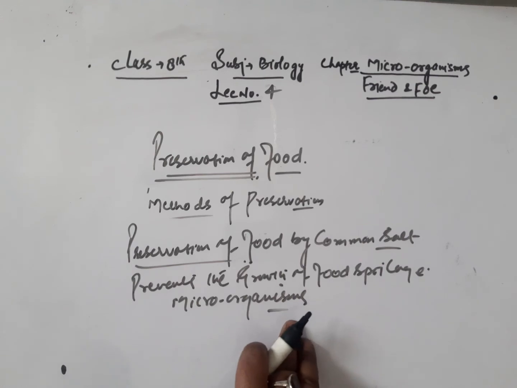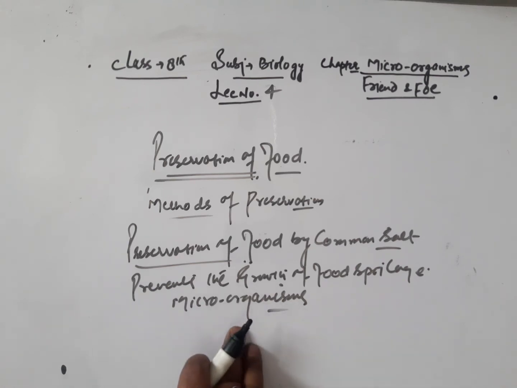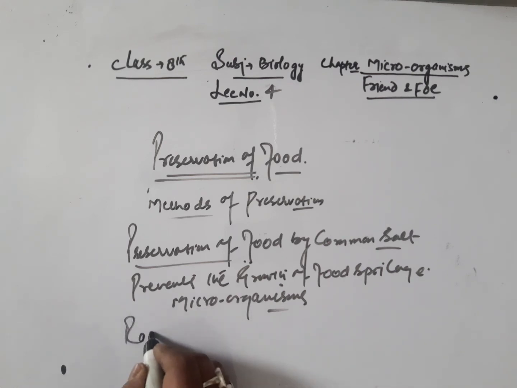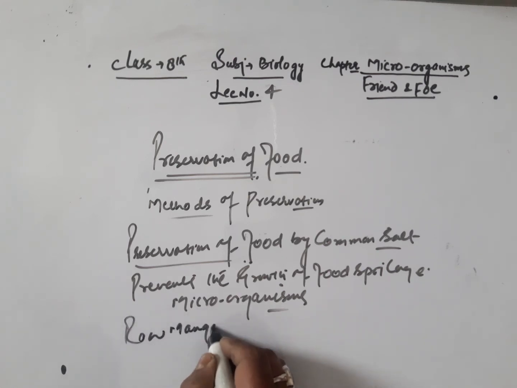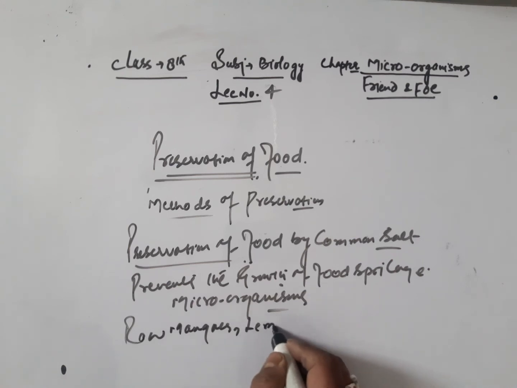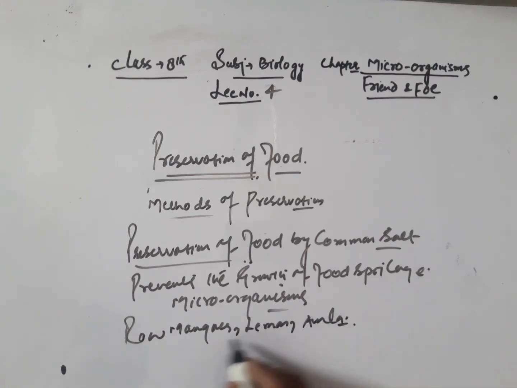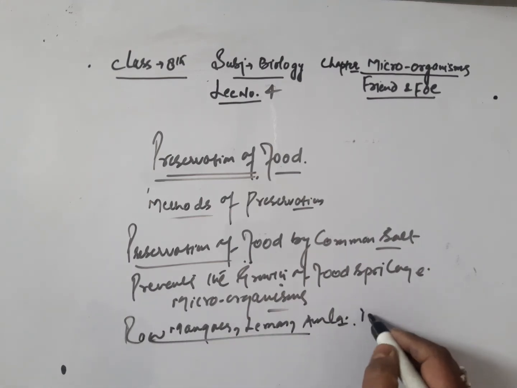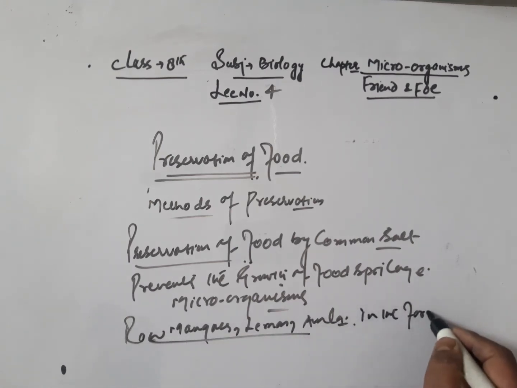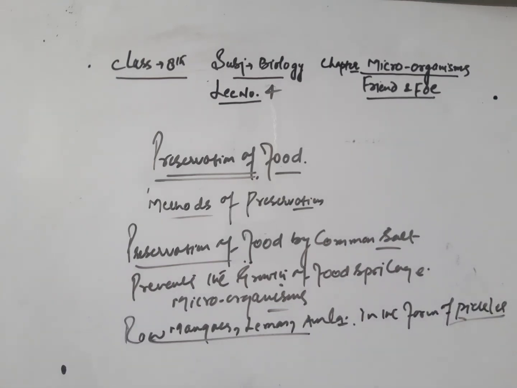Common salt has been used to preserve meat and fish for ages. Nowadays, common salt is used to preserve fruits such as raw mangoes, lemon, amla, and we preserve such items in the form of pickles. So, this was another method of food preservation.